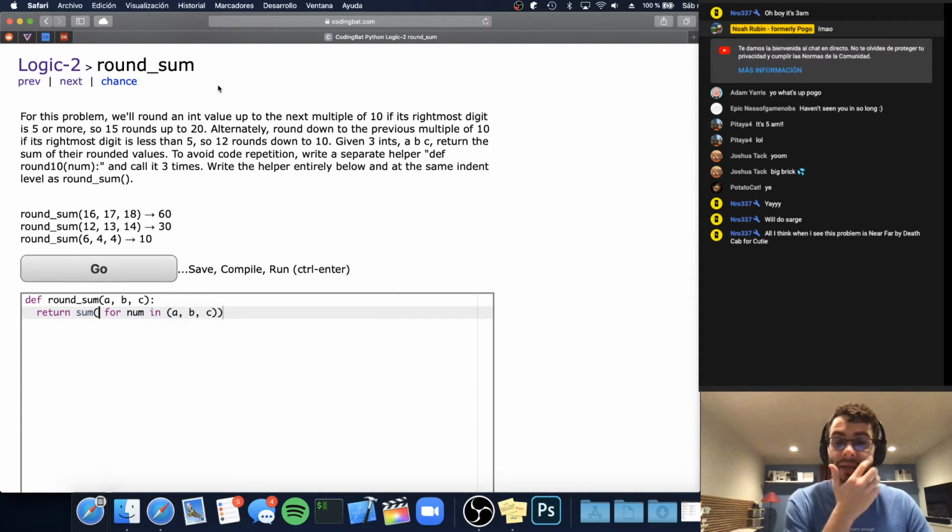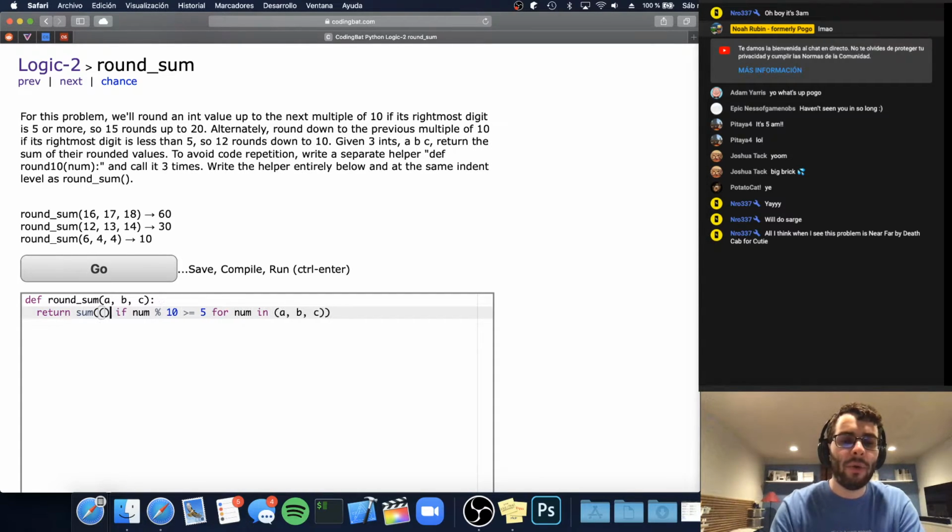So if the last digit, first of all, to get the last digit, we can do num mod 10. Or I guess actually we want to do num mod 10, the remainder of num divided by 10. That would give us the last digit. And so we can say if the last digit is greater than or equal to 5, then we want to round up.